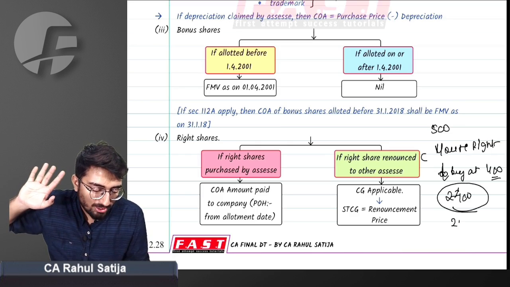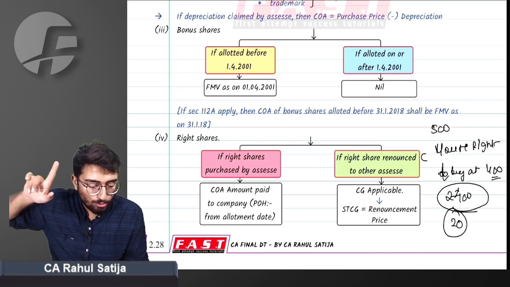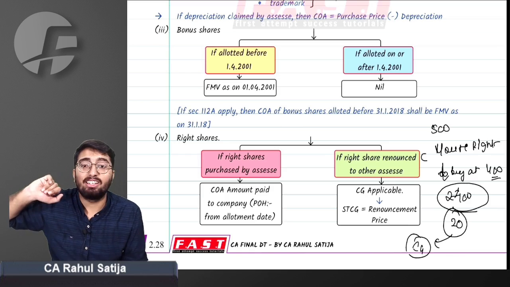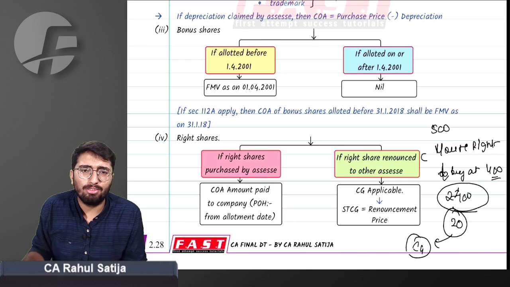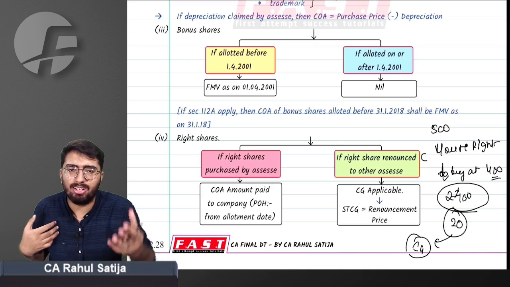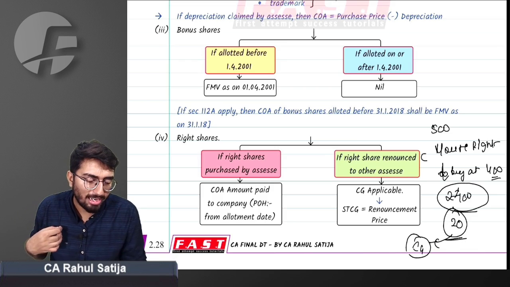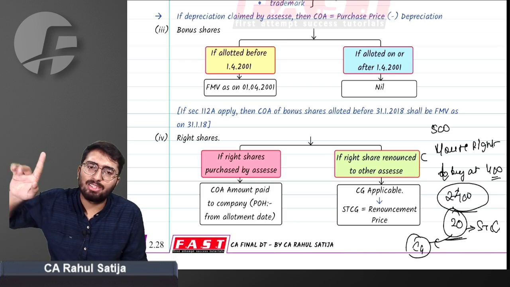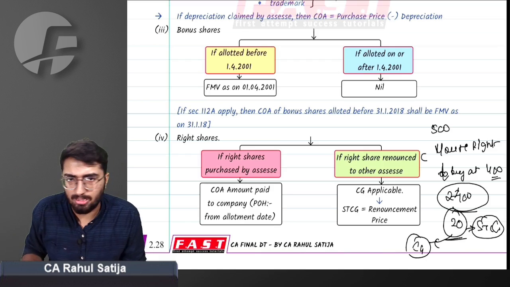Sir, for example, I sold this right at rupees 20. So this 20 rupees will be capital gain in my hand because I am getting this 20 rupees free of cost. Ultimately, I am getting this 20 rupees on account of holding these shares. So 20 rupees will be calculated as short-term capital gain, and this will not have any transfer expenses.